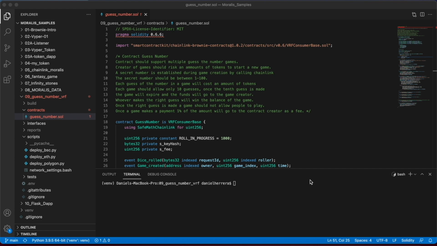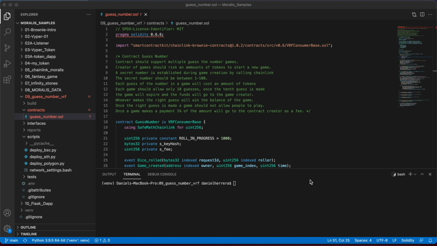For this infrastructure, we're going to have a smart contract that allows people to create and play guess the number games. Whoever creates the game posts a certain amount of tokens, and this depends on the network. Whoever plays the game also has to commit, or to pay, better said, a certain amount of tokens to play.